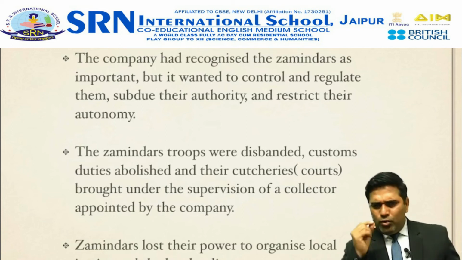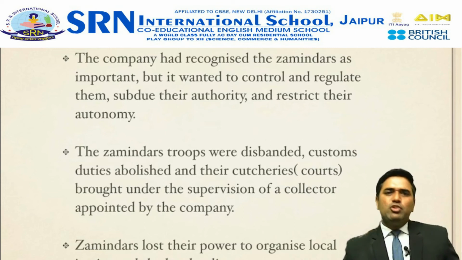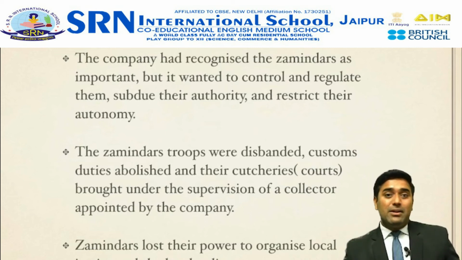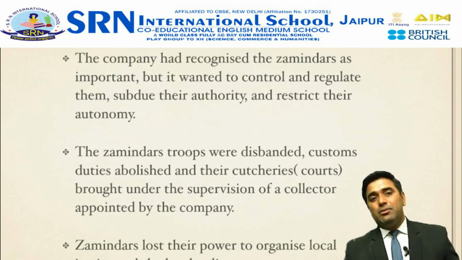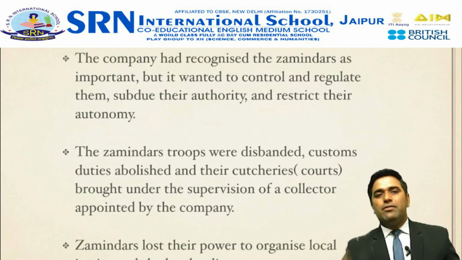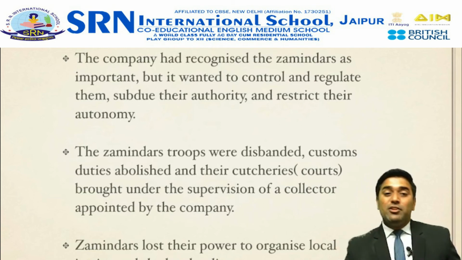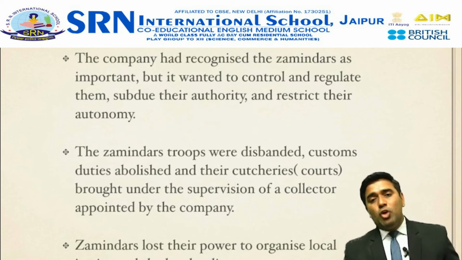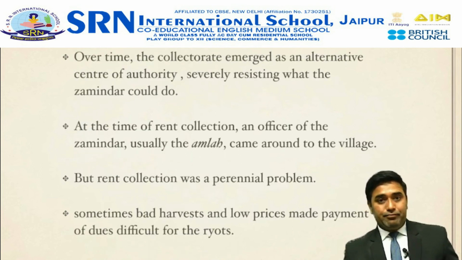I would also like to draw your attention to the fact that the company was controlling the zamindar. The company wanted the zamindar to be under its authority, and it wanted to restrict their autonomy. Because of this, most of the zamindars defaulted on their payments. Most of the zamindars lost their power to organize local justice at the grassroots level.